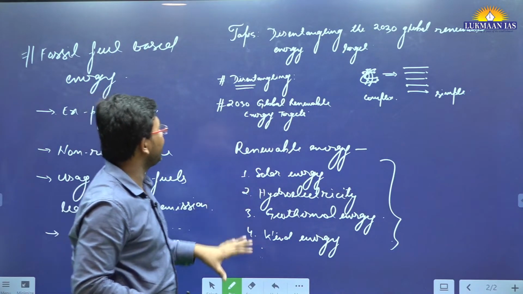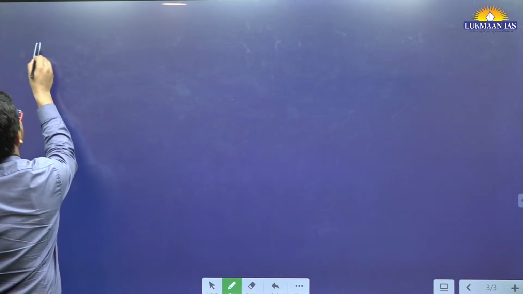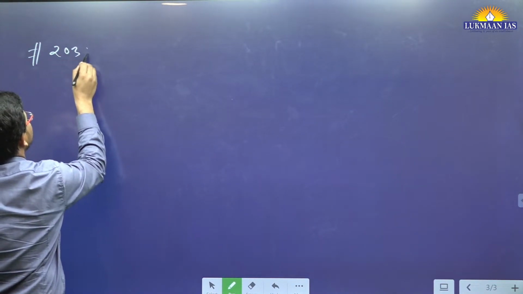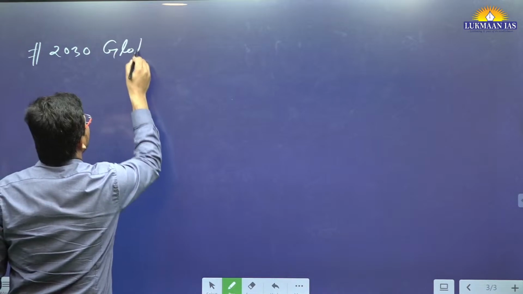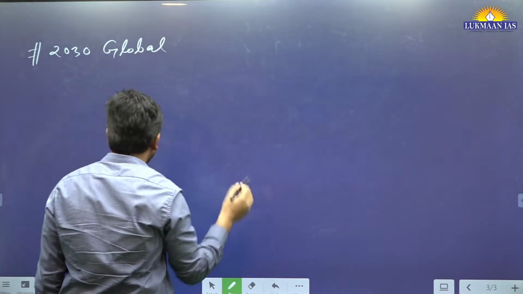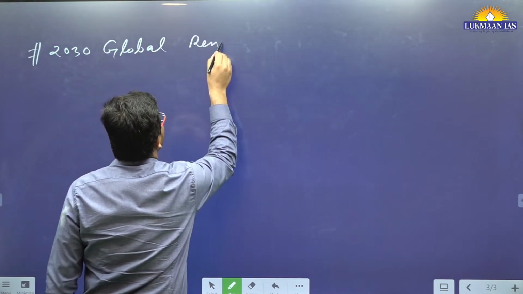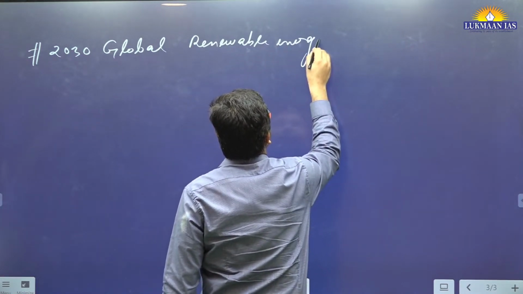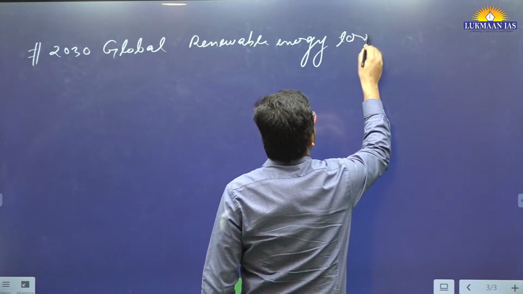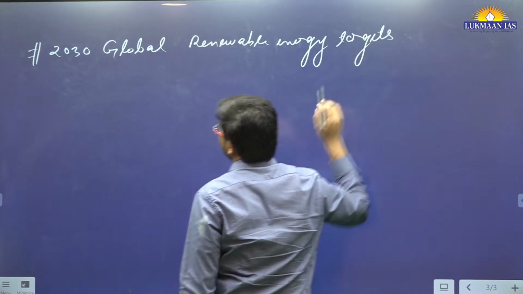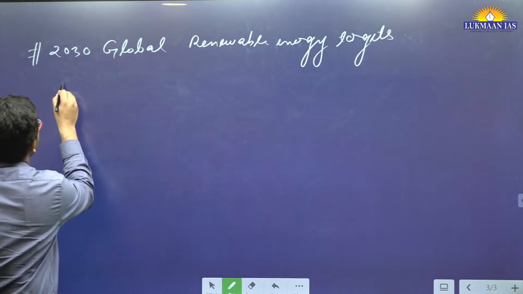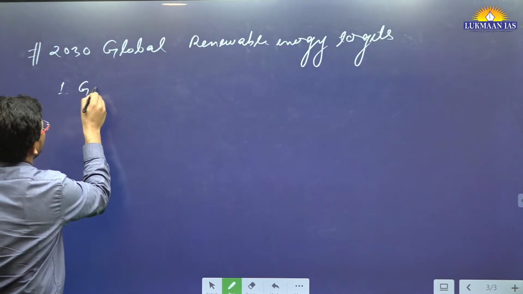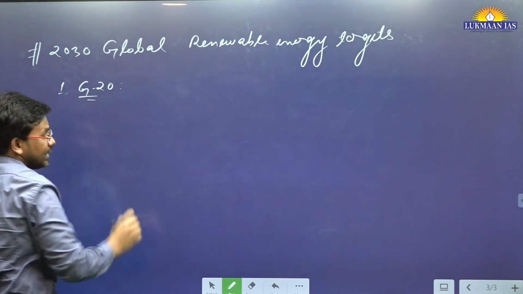And for that matter, if we talk about the 2030 global renewable energy targets, who has talked about these targets? One of them is the G20 declaration, the New Delhi leaders' declaration that we had.